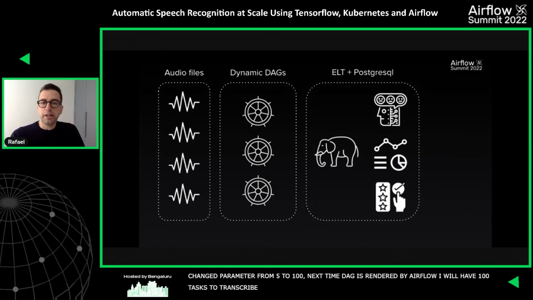In terms of storage, once we transcribe these files, we need to store them somewhere, right? And the approach we followed here was an ELT approach, so extract, load, and transform.